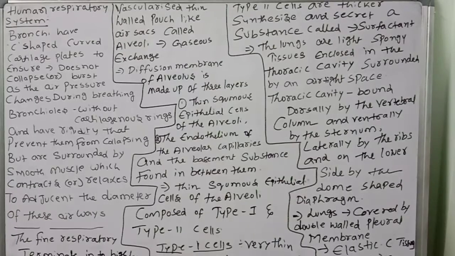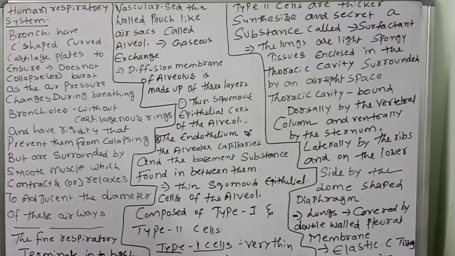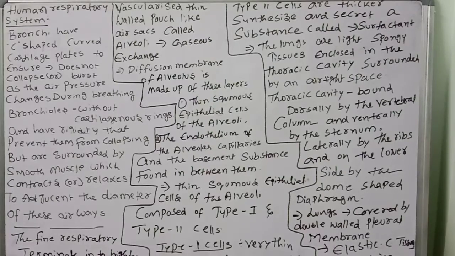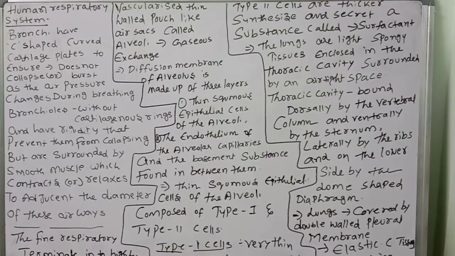Good morning, children. Today we are going to discuss another important concept in the human respiratory system. What is that concept? You know very well, the trachea, the windpipe. Yesterday we discussed the nostrils, nasal cavity, internal layers, pharynx, larynx, bronchi, bronchioles. Today we will discuss these parts in a little more depth.